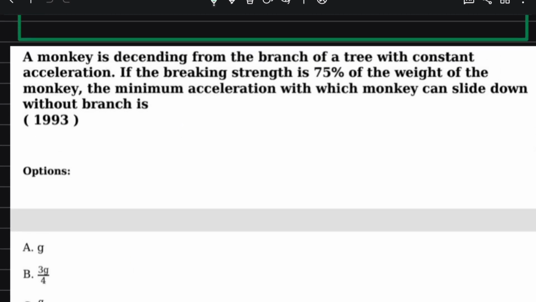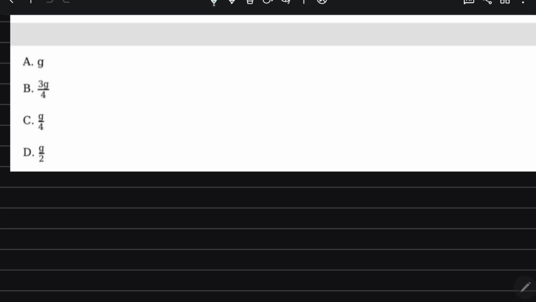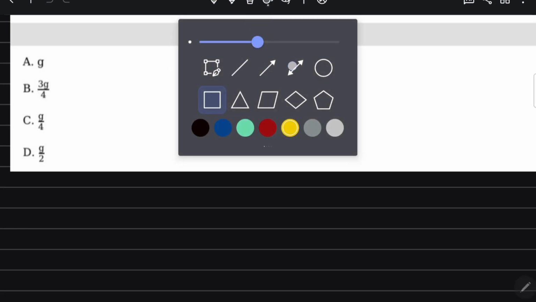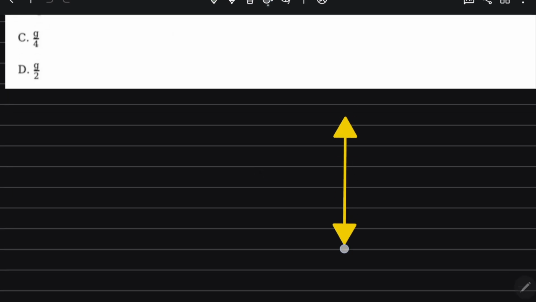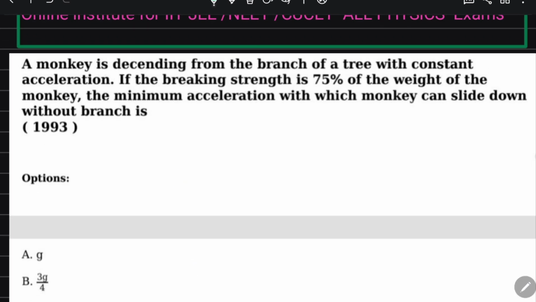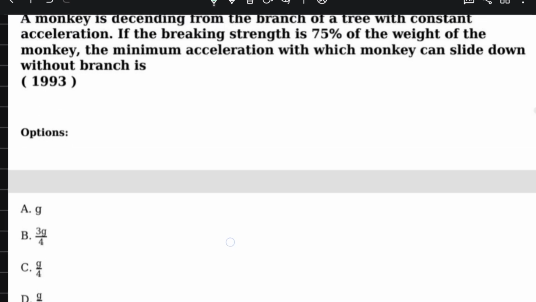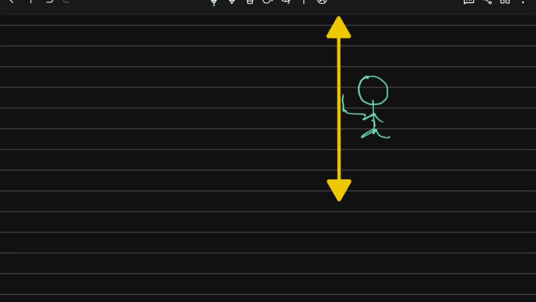A monkey is descending from the branch of a tree with constant acceleration. So it is a situation like this. There is a monkey descending from the branch of a tree.